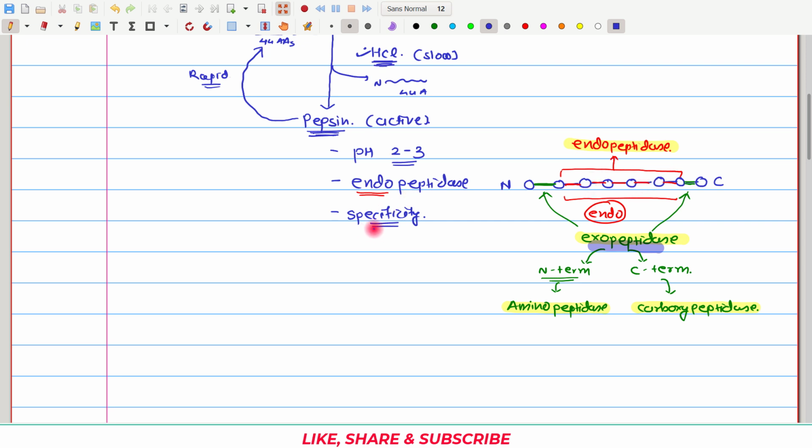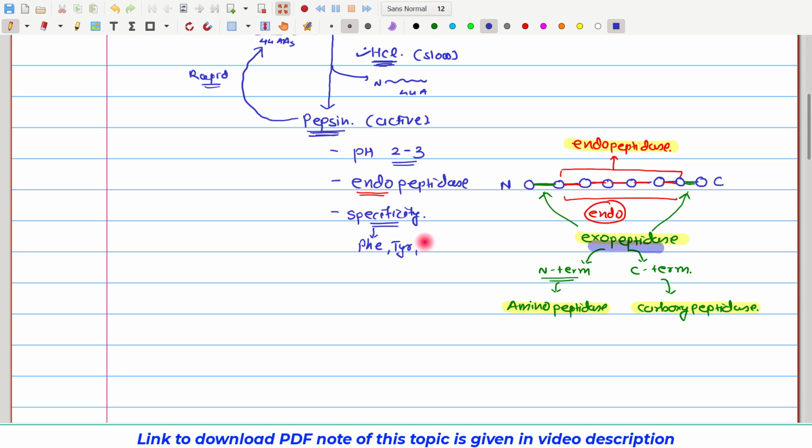What is that condition? First, it identifies certain amino acids only, right? These certain amino acids are mostly aromatic amino acids like phenylalanine, tyrosine and tryptophan, right? In addition to these aromatic amino acids, it also identifies methionine. So once it has identified any of the four molecules in this polypeptide chain, let's say this is the specific amino acid for the pepsin. It can be any one of these four amino acids, right?